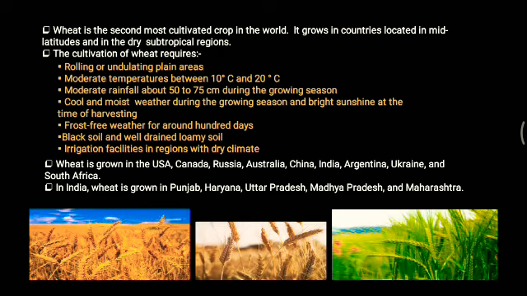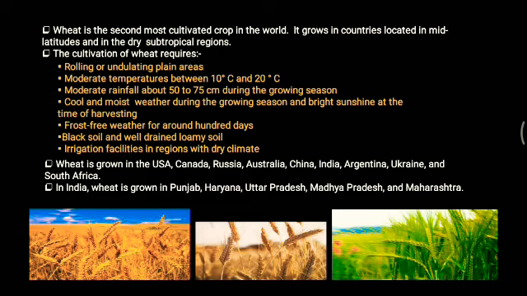First thing, rolling or undulating plain areas. It cannot be normal plain areas. It must be rolling and undulating, like waves, with ups and downs. So in these areas wheat is grown. Now temperature: moderate temperature between 10 degrees Celsius and 20 degrees Celsius is very important for the cultivation of wheat. And rainfall, in comparison to rice, the rainfall needed is much lower, around 50 to 75 centimeters, or moderate rainfall during the growing season.